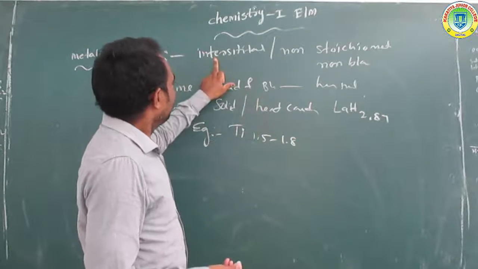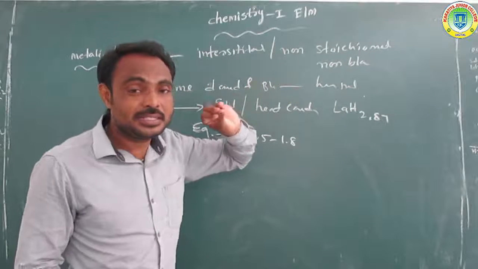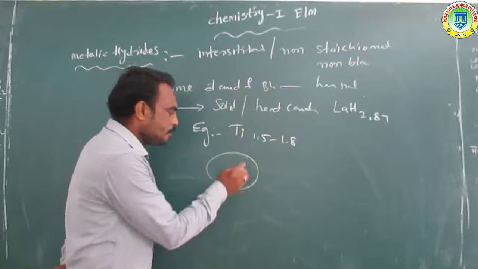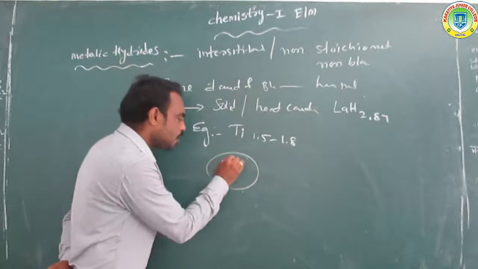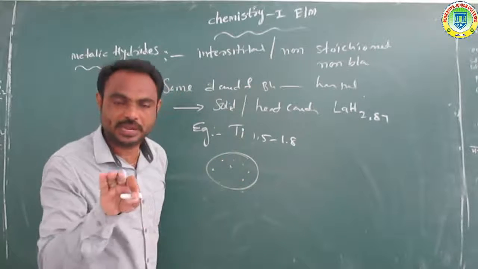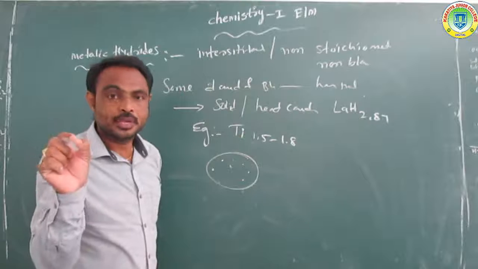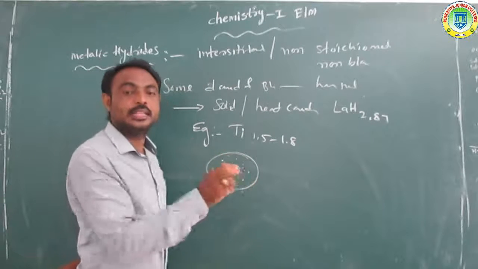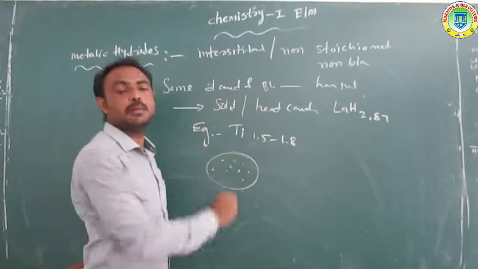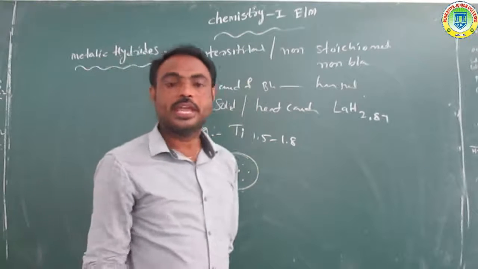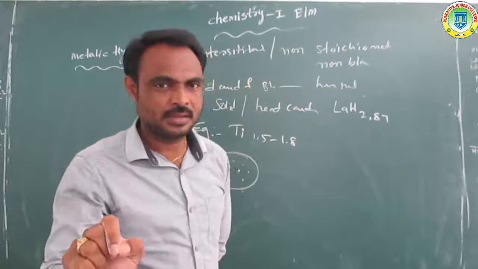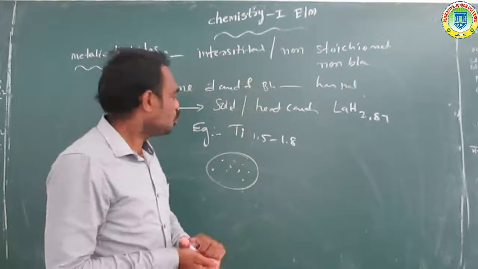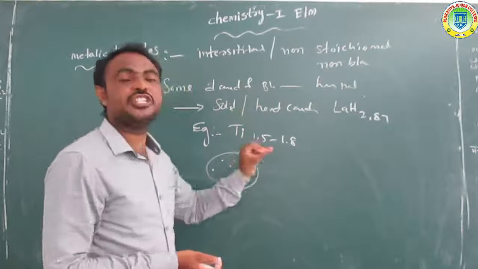Overall, interstitial hydrates means that there are a number of metals. Those metals contain very small holes on the surface of the metals. Those holes are called interstitial places. That time, the hydrogen element goes into those interstitial places.